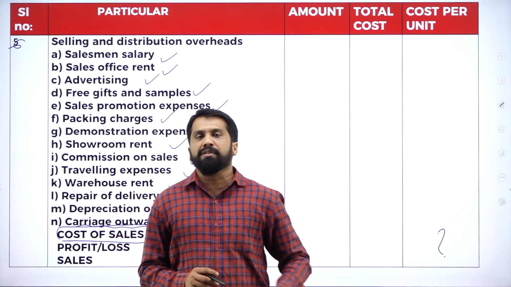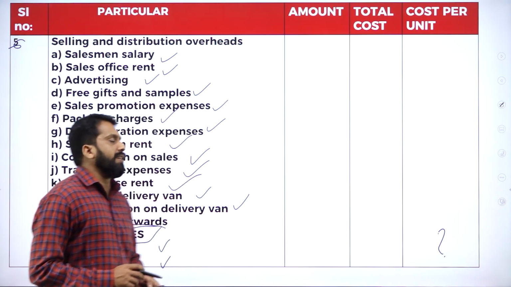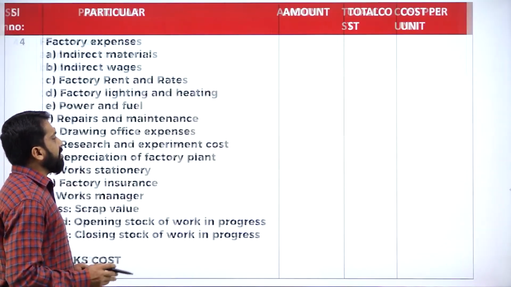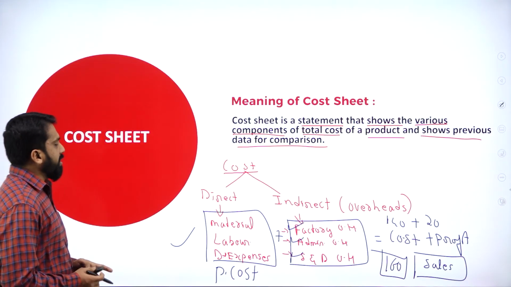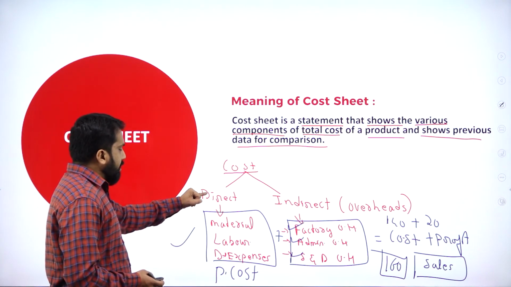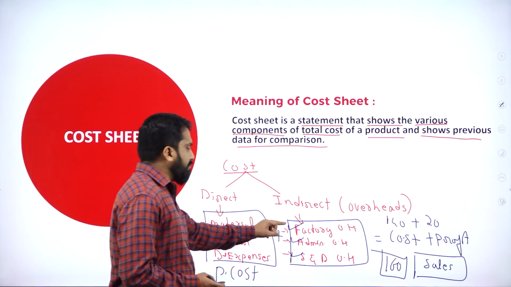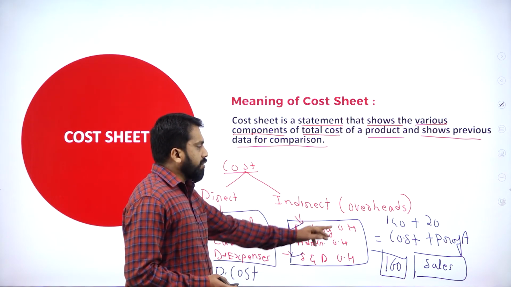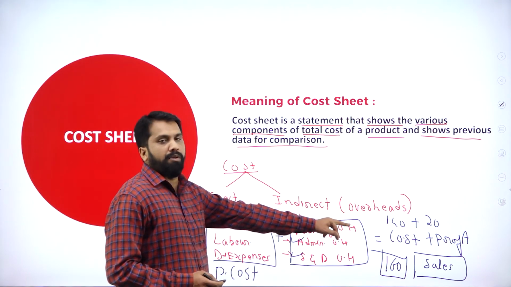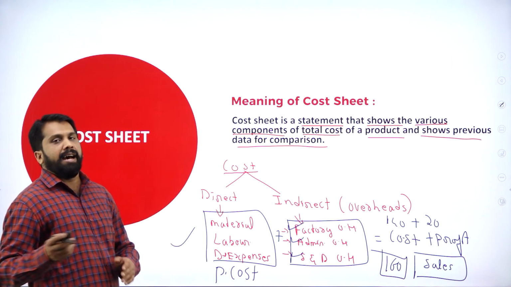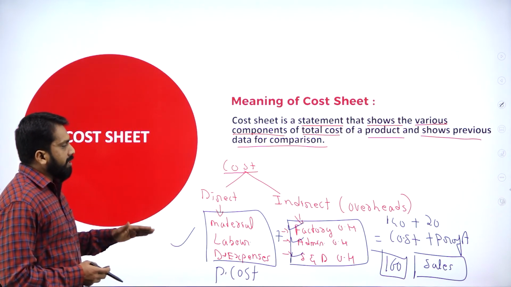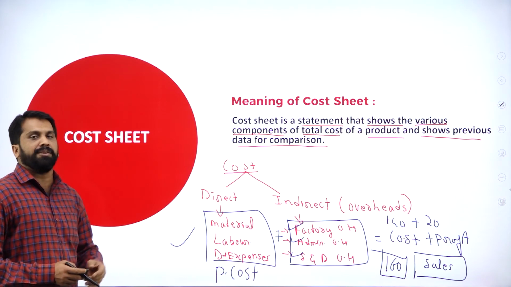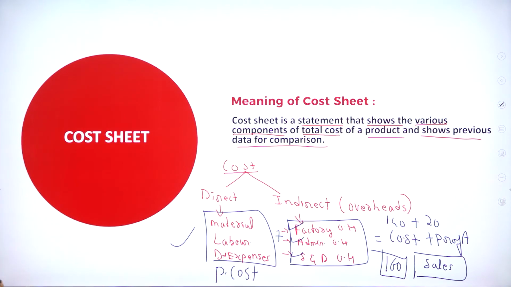This is all about your cost sheet format. I'll come back to what I explained. Direct, these are the things. Indirect: factory, administration, selling. If you add both, you will get total cost. If you add profit, you will get sales. I'll go out of the screen and show each slide. You can take screenshots.